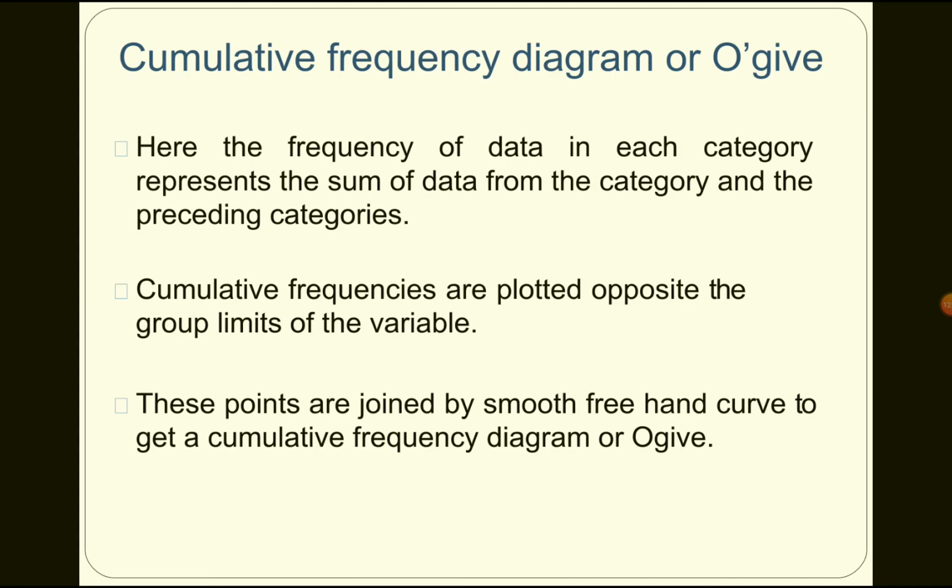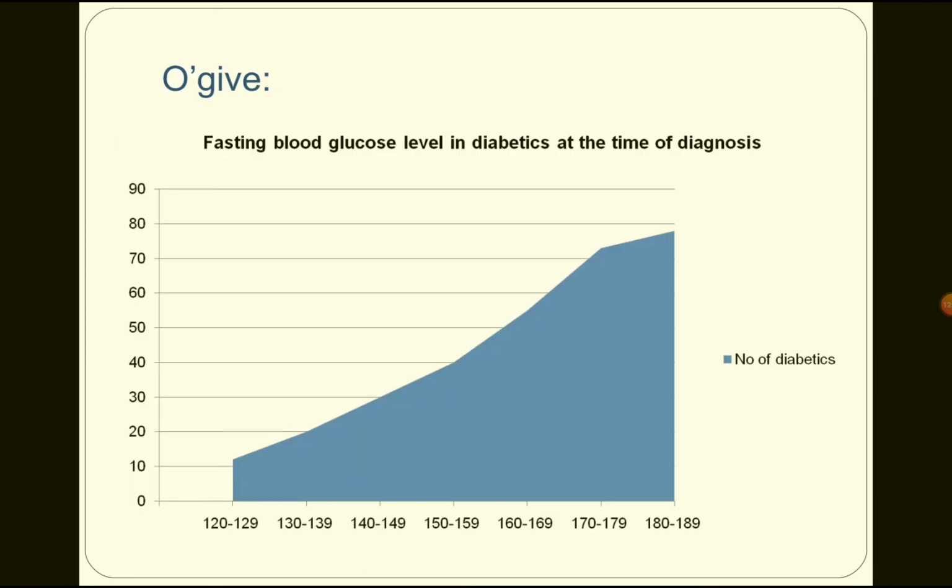Next, the cumulative frequency diagram or ogive curve. Here the frequency data in each category represents the sum of data from that category and preceding categories. Cumulative frequencies are plotted opposite the group limits of the variable. These points are joined by a smooth freehand curve to get a cumulative frequency curve or ogive curve. So this is the curve.